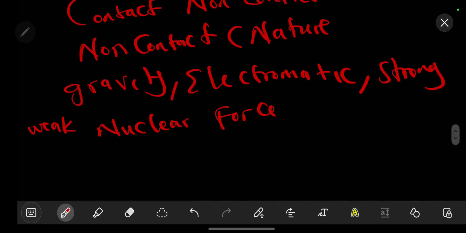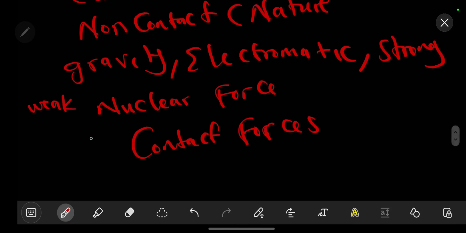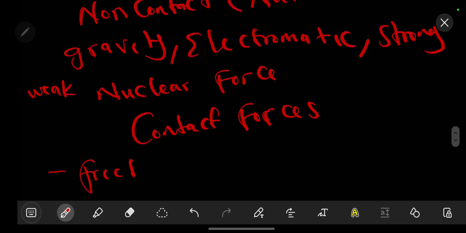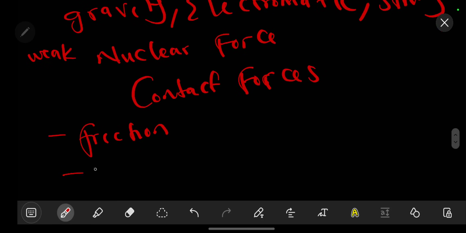Apart from that, we also have what we call the contact forces. These contact forces are the forces in which contact must be made. The examples that we might have are friction, and tension as well.